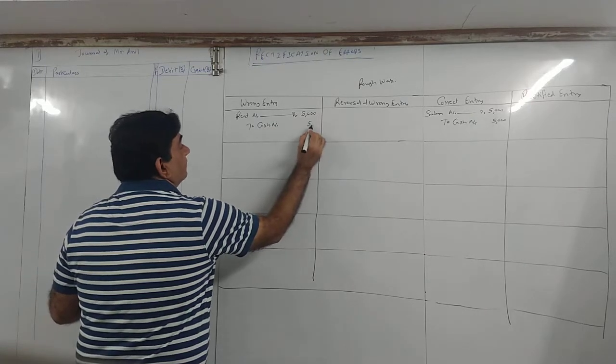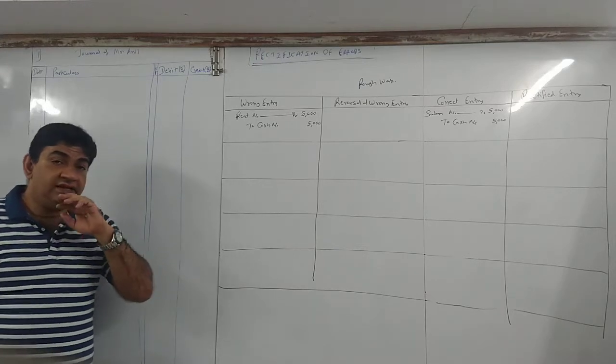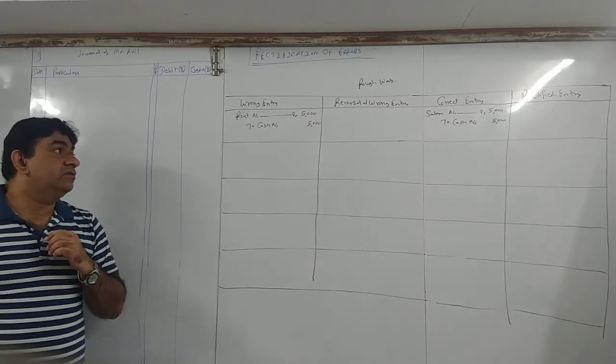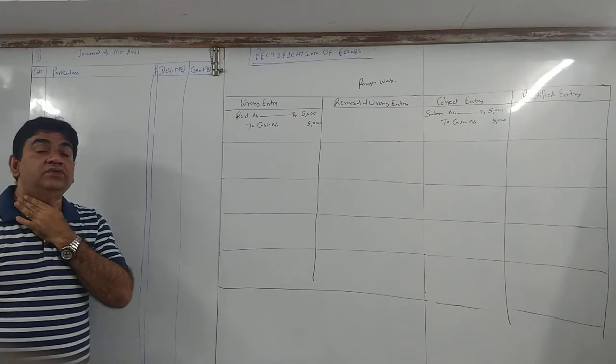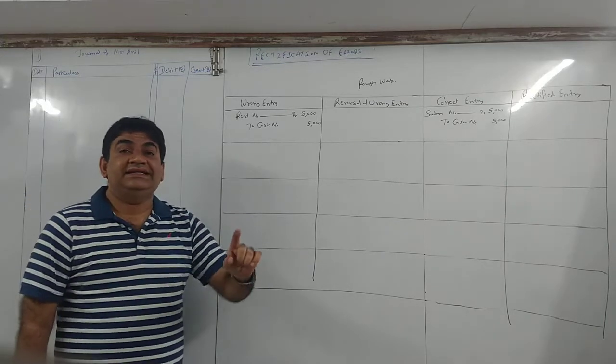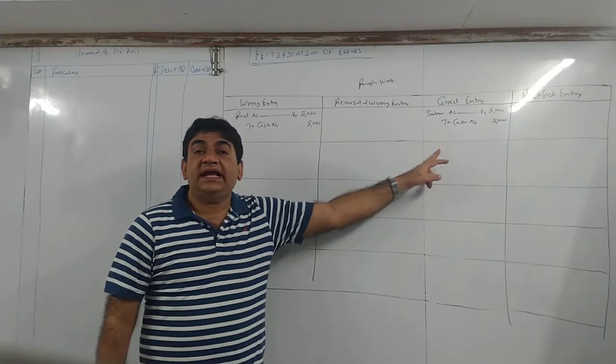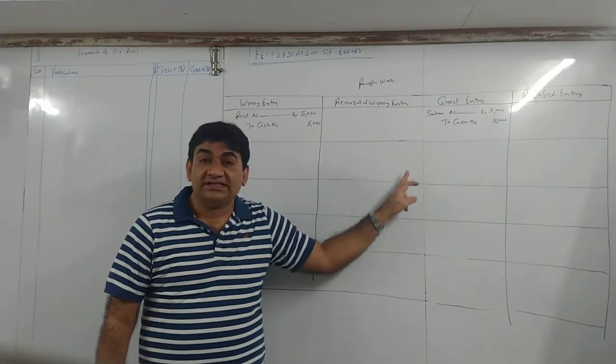That means I have credited cash correctly. So my entry is rent account debit 5000 to cash. Getting it, all of you? I'll repeat again. I have paid salary. This is the entry which I should have passed.